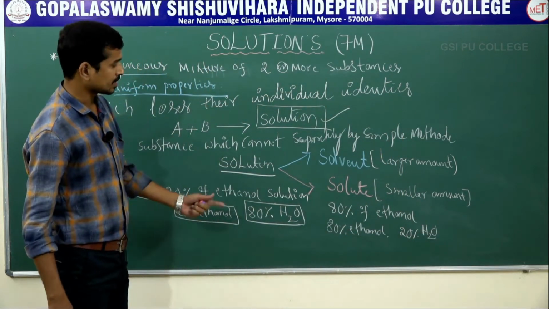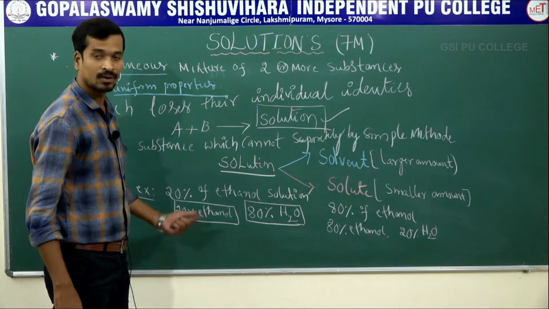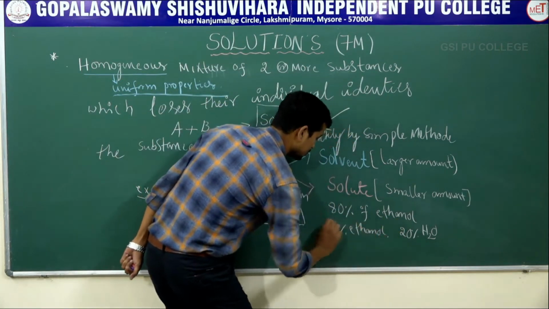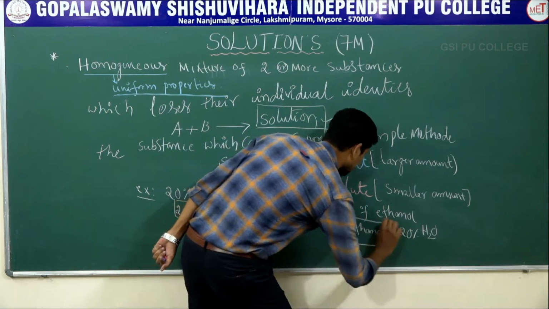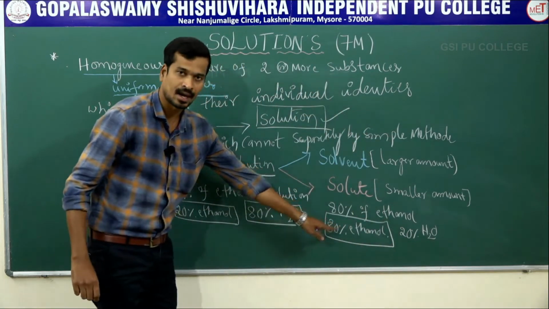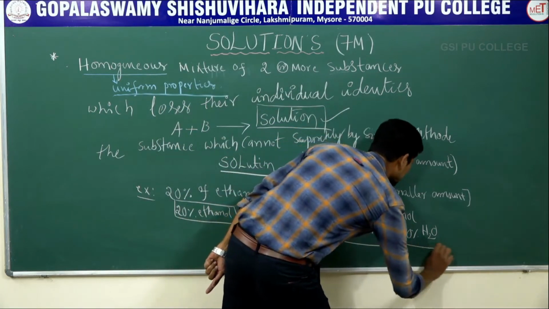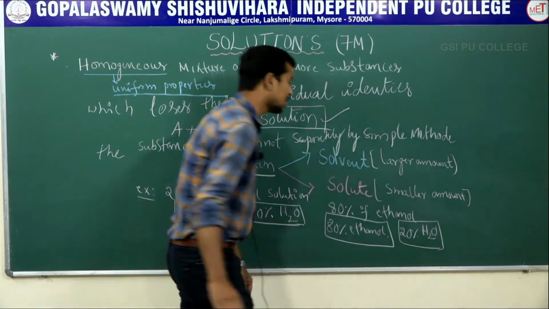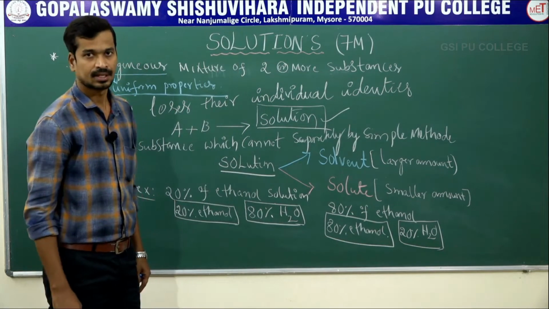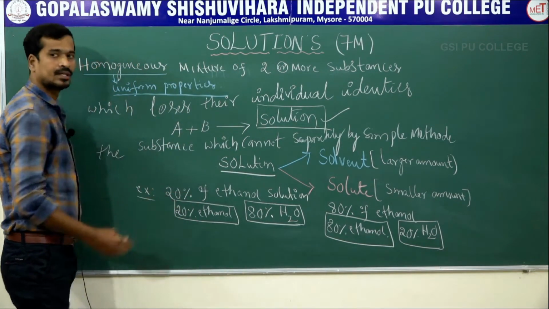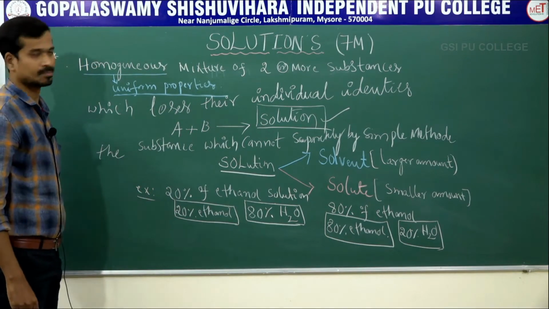In this, which one acts as the solute and which one acts as the solvent? Solvent is present in a larger amount. Ethanol acts as the solvent, and solute is present in a smaller amount, so water acts as the solute. This is the basic information regarding your solution chapter.